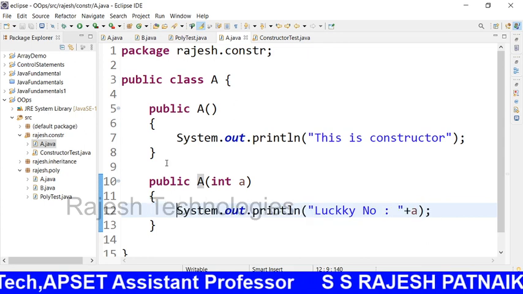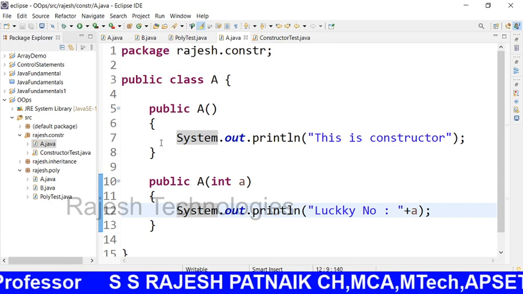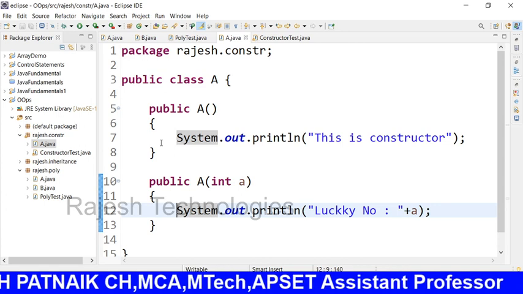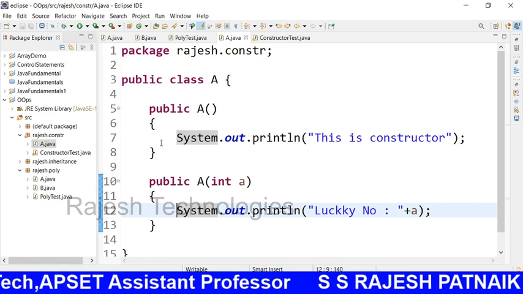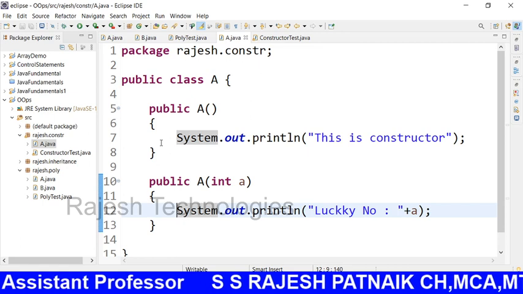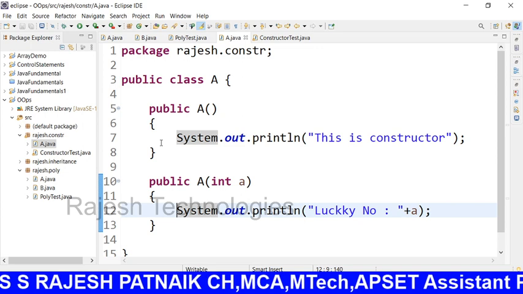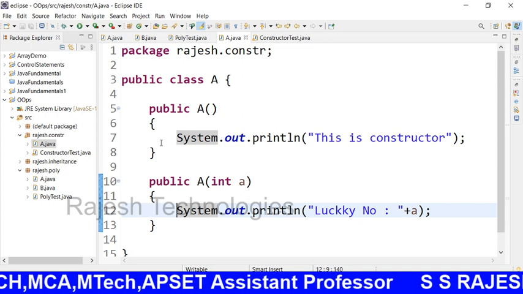You can write 100 lines or thousands of lines of code that will be executed automatically. That is the main goal of the constructor. At the same time, you can initialize instance variables. You can initialize different variables using constructors.